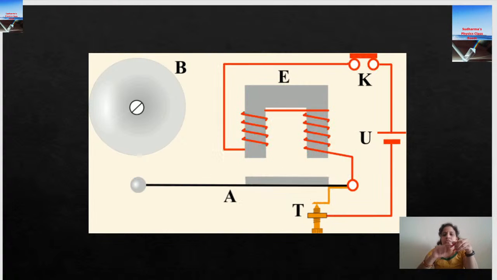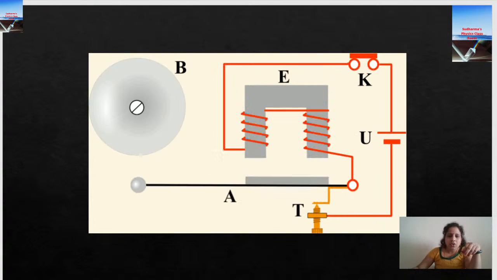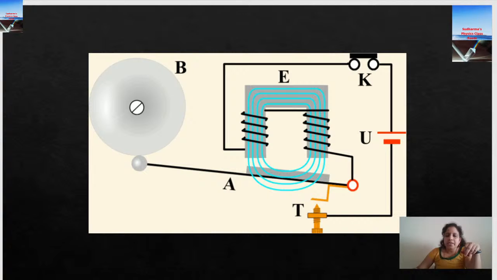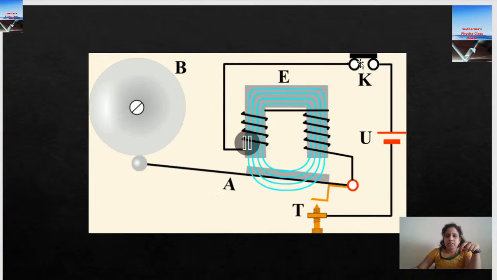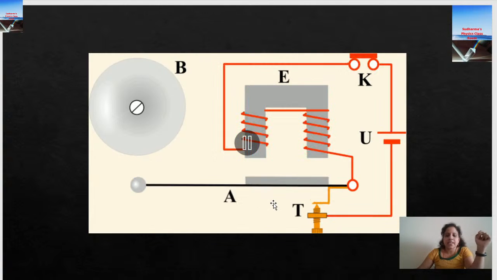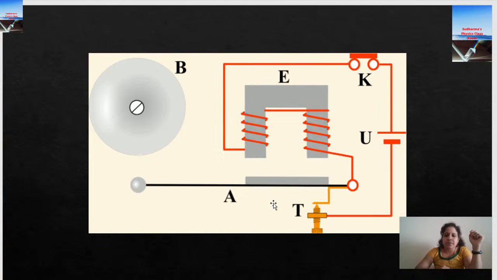But if you use soft iron core material and construct an electromagnet like this, then there is a hammer, and this is called the gong. A is the hammer and B is the gong. Observe what is happening there. When the switch is on, current flows through the circuit. Whenever current flows through it, it becomes a magnet. Whenever current stops, it is not a magnet. When it is a magnet, the U-shaped magnet will attract the soft iron armature.